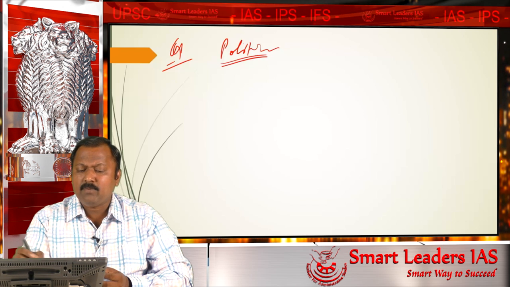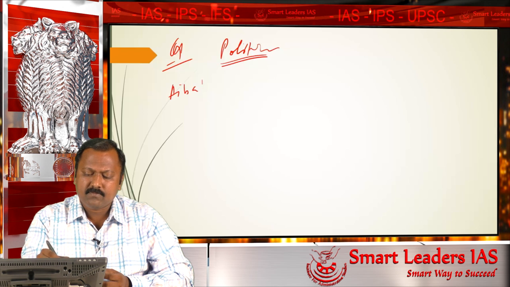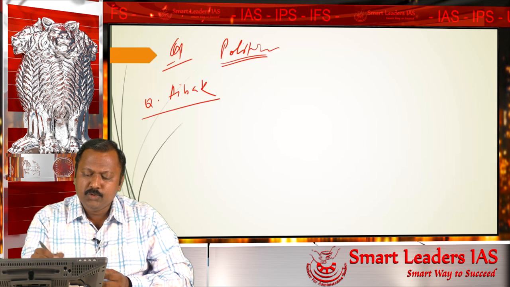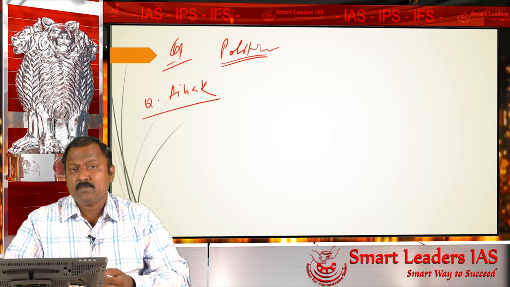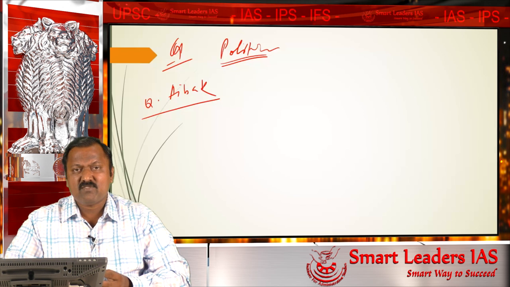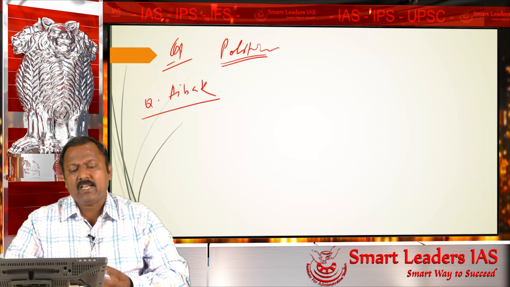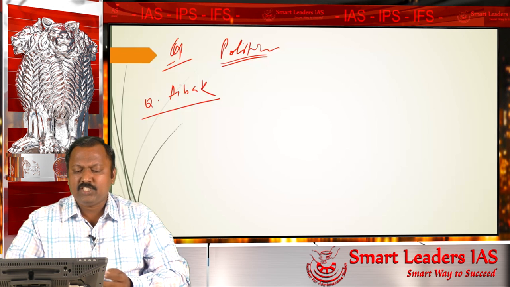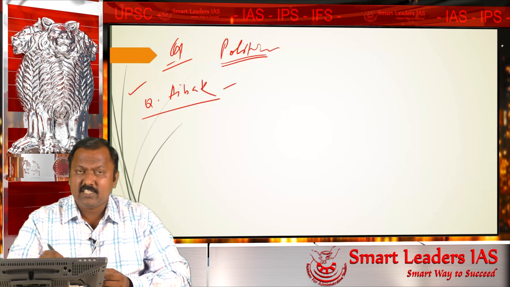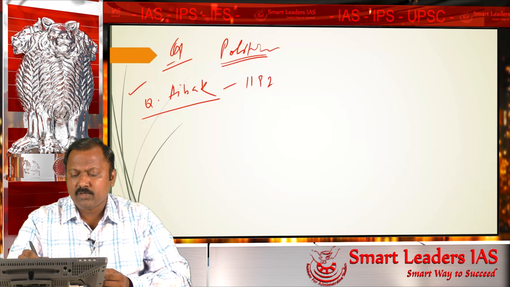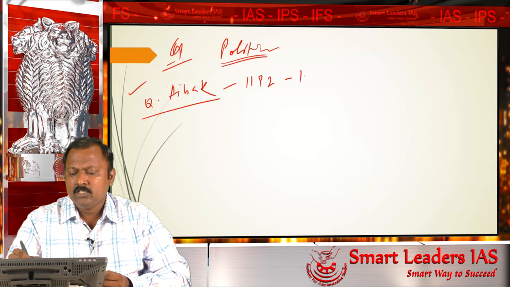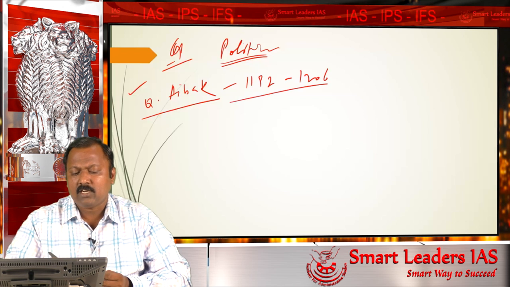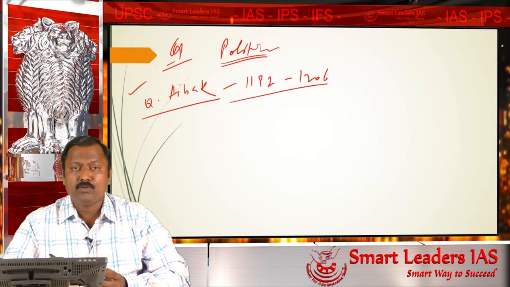The able slave's name is Aibak. He is called Qutbuddin Aibak. So Qutbuddin Aibak controlled the territories which were occupied by Muhammad Ghori and given to him. After Muhammad Ghori had returned to Central Asia, Qutbuddin Aibak controlled the territories given to him, from 1192 to 1206. Up to this time he conquered this territory, and he continued to rule it.